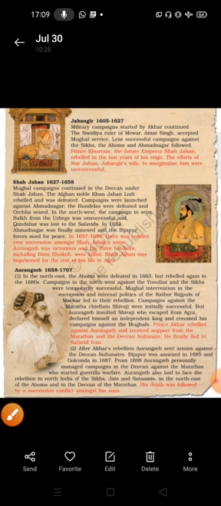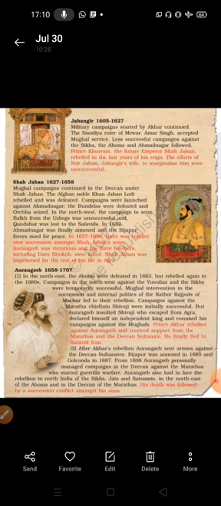Rebelled and was defeated. Campaigns were launched against Ahmednagar. The Bundelas were defeated, and Orchha seized. Orchha was also a Suba. Okay, Suba means state. In the northwest, the campaign to seize Balkh from the Uzbeks was unsuccessful, and Kandahar was lost to the Safavids. Okay. In 1632, Ahmednagar was finally annexed, and the Bijapur force sued for peace.